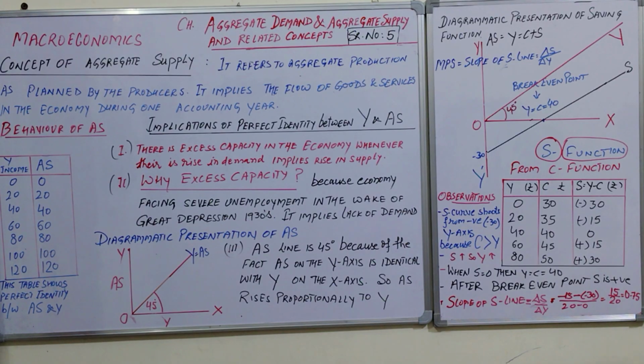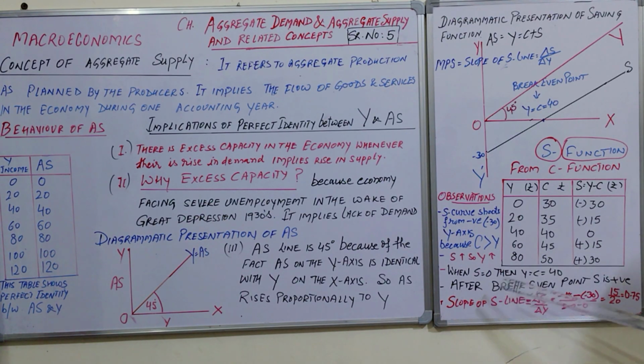Some observations. Number 1, the S curve starts from negative on the y-axis, that is minus 30, because C is greater than Y. Here C is greater than Y. As S is increasing, Y is also increasing.